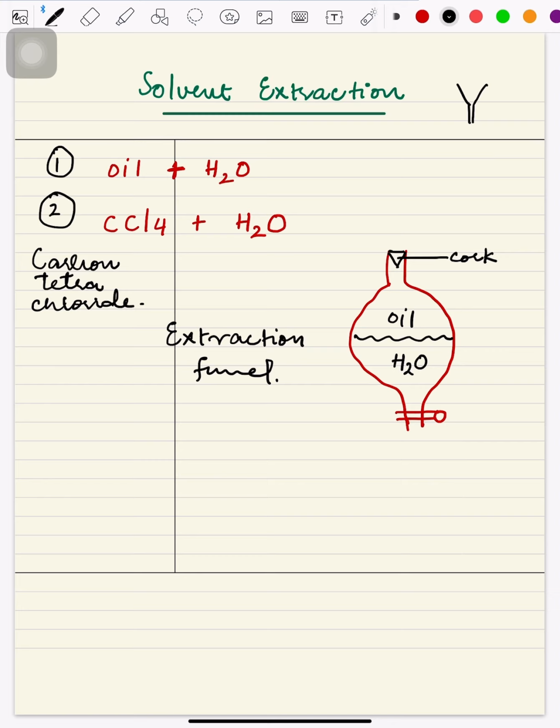We cannot separate water and alcohol through this method. Why? Because water and alcohol are soluble into each other in all compositions, in all percentages. Whether one is 90% and the other 10%, or one is 80% and the other 20%, they are 100% soluble into each other. So such mixtures cannot be separated through solvent extraction.